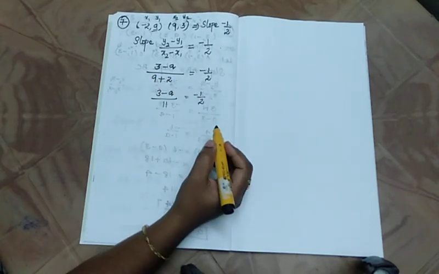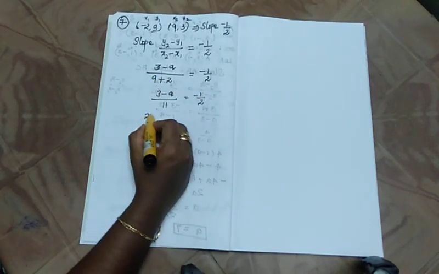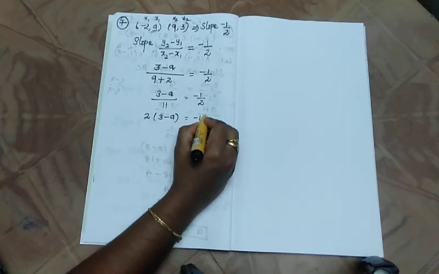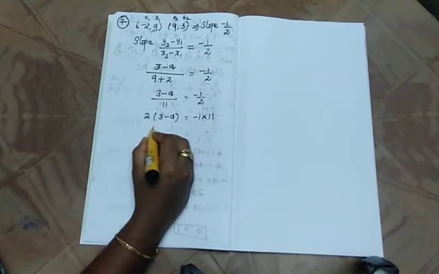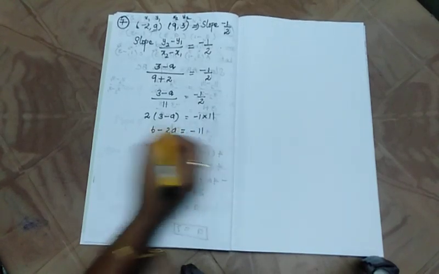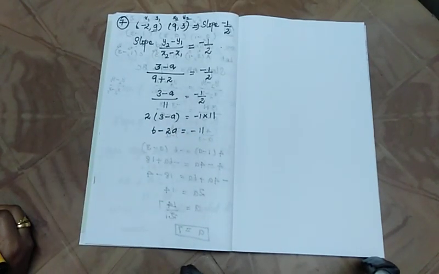Now cross multiply. So 12 into 3 minus a is equal to minus 1 into 11, so 36 minus 12a is equal to minus 11. Yes?